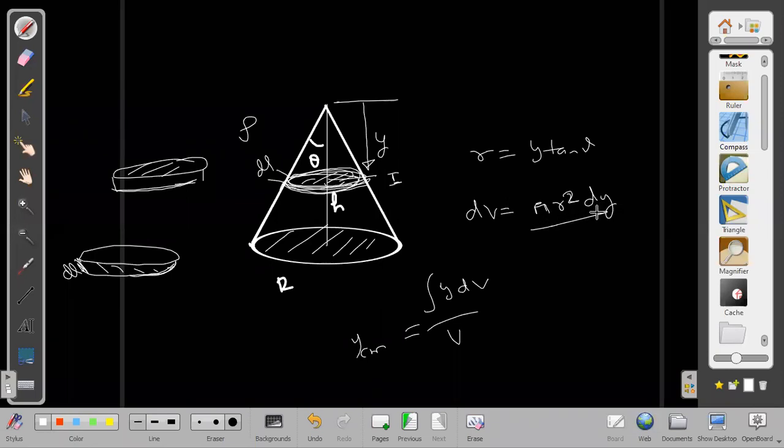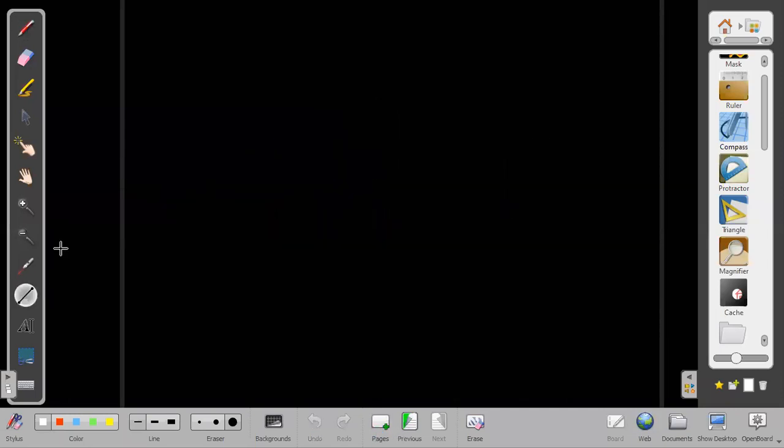So pi r square into dy, and r is y tan theta. Tan theta is just a constant, it will not create much of a trouble for us. I think we can get it now. Do it yourself. Tomorrow I will ask you the answer, and the answer should come out to be h by 4. What should be the answer? H by 4 only.